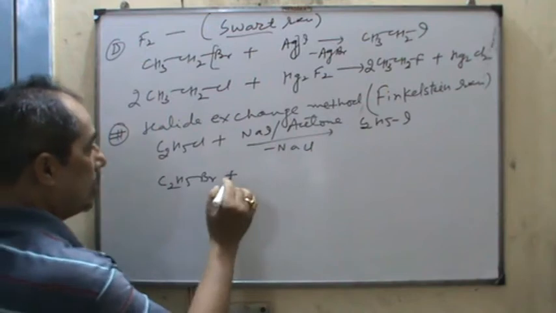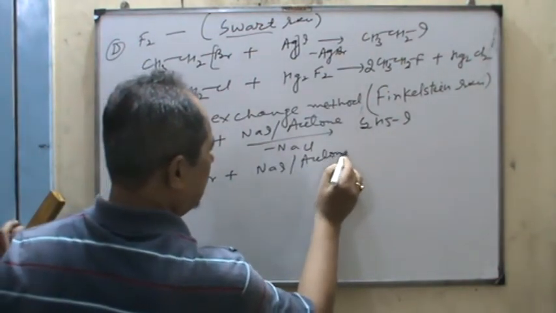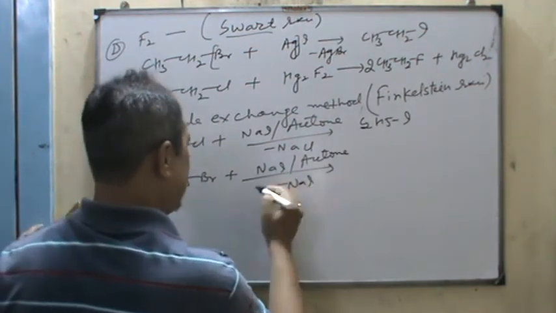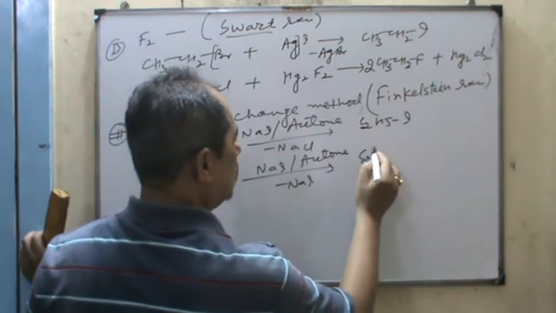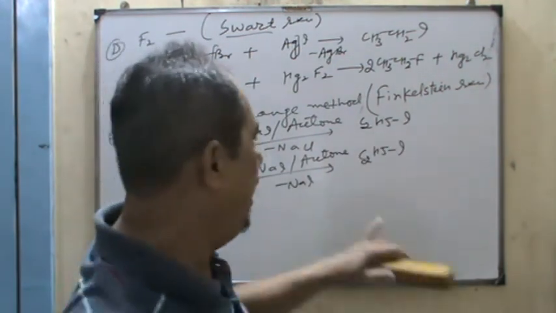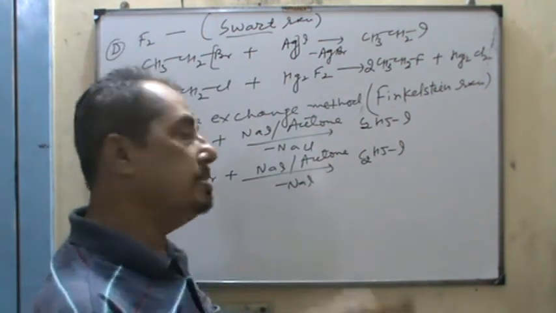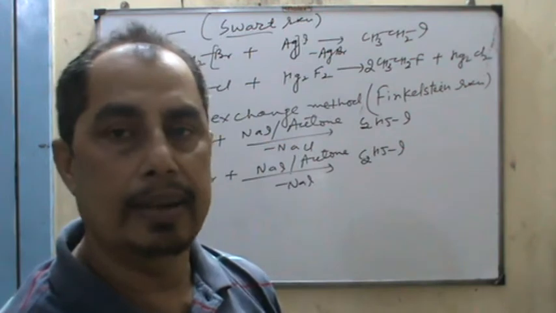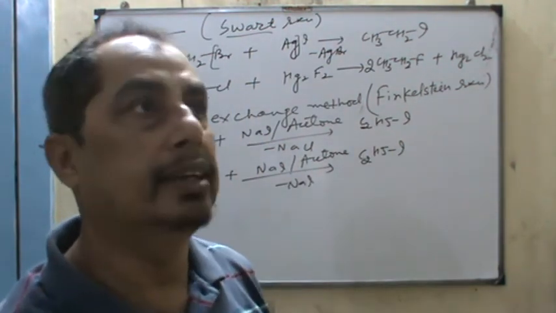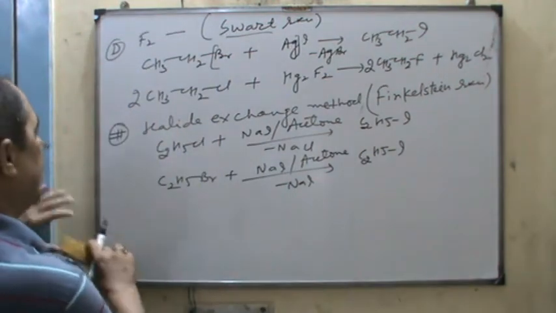C2H5Br plus NaI or KI reflux with acetone. Therefore, can anyone tell me why we have added acetone here? Because acetone is organic and NaI is inorganic. Therefore, these are immiscible with each other. That is why acetone is to be added here to form this one. Okay, students. So halide exchange.